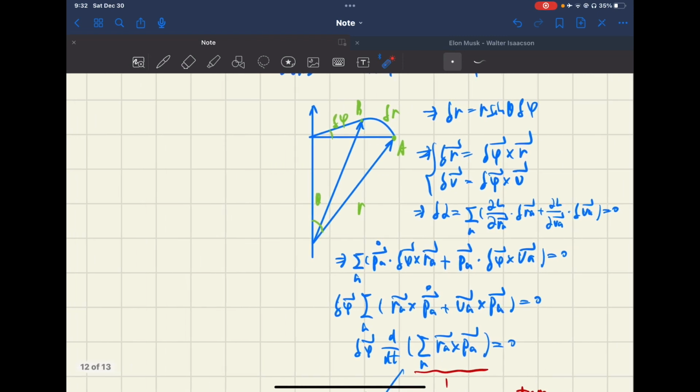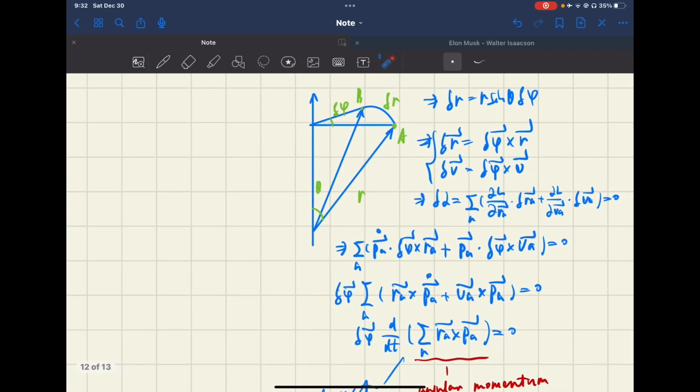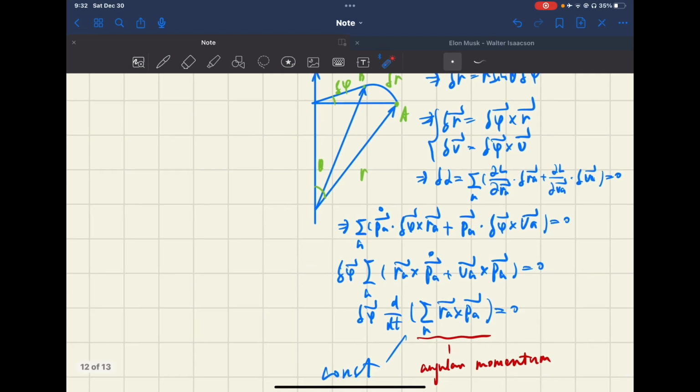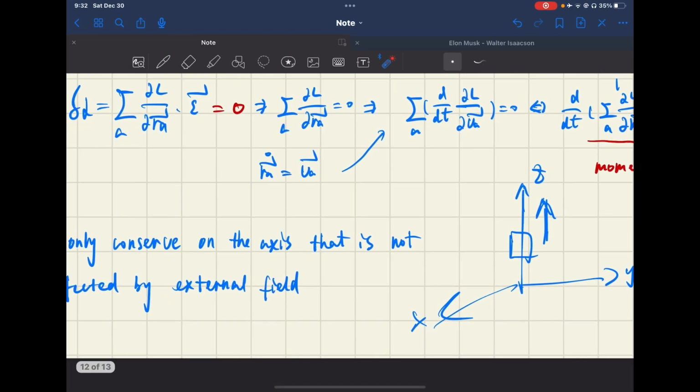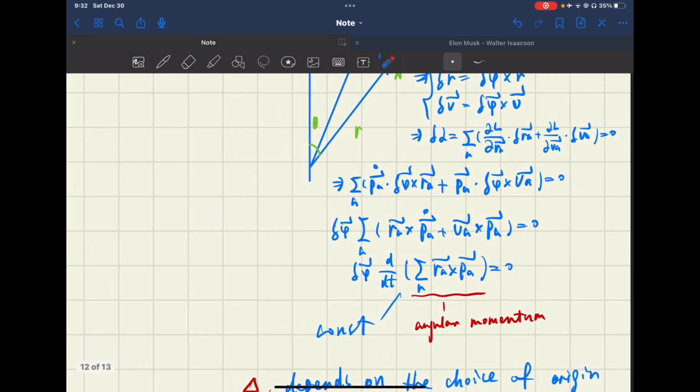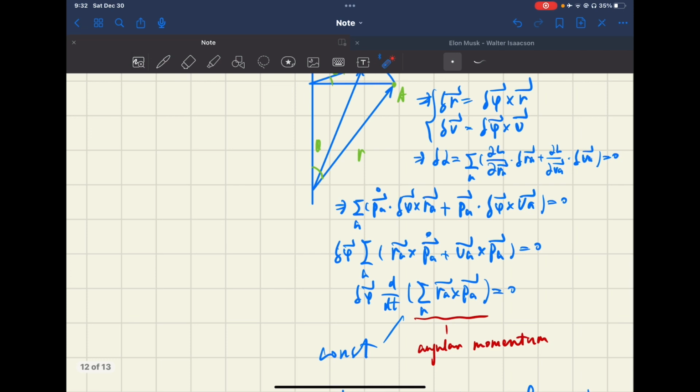The delta L will be this. There are two changes, both for RA and VA, for location and generalized velocity, just similar to before. So it's almost the same thing, just one additional term.